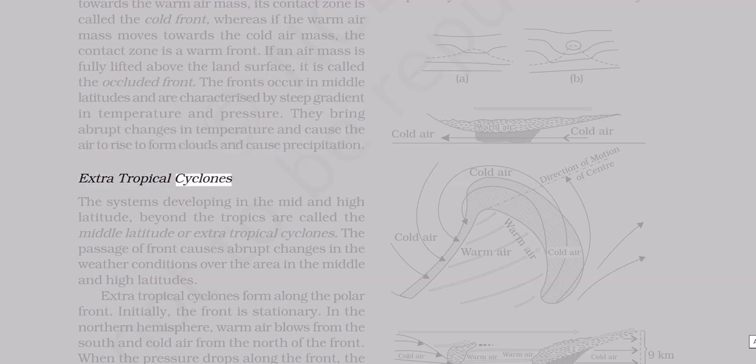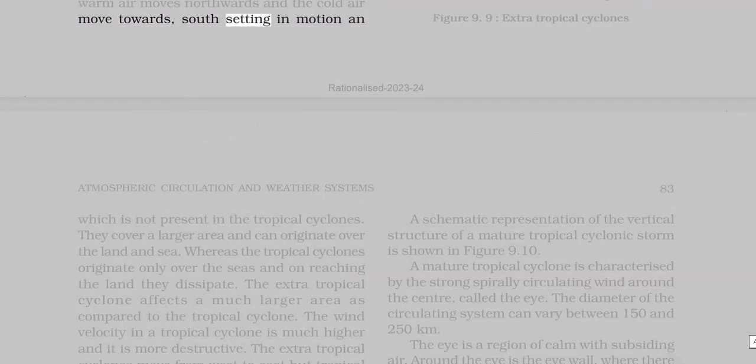Extratropical cyclones. The systems developing in the mid and high latitudes, beyond the tropics, are called the middle latitude or extratropical cyclones. The passage of a front causes abrupt changes in the weather conditions over the area in the middle and high latitudes. Extratropical cyclones form along the polar front. Initially, the front is stationary. In the northern hemisphere, warm air blows from the south and cold air from the north of the front. When the pressure drops along the front, the warm air moves northwards and the cold air moves towards the south, setting in motion an anticlockwise cyclonic circulation.